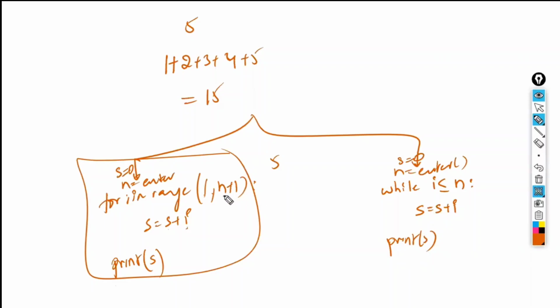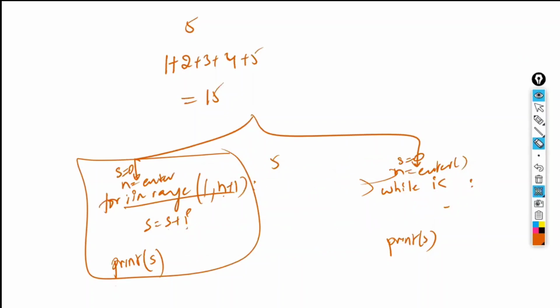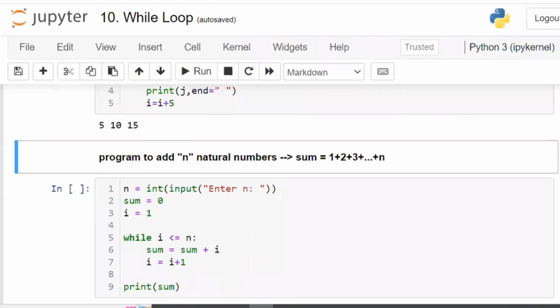Here you have to take till n. Here also you are considering n only. The same thing, this one I am converting here. This is as it is. This is as it is. This is as it is. This is as it is. Only change is, instead of for loop, I am writing the while loop. What is the difference? Have you understood? Now just once again I am explaining the same thing.